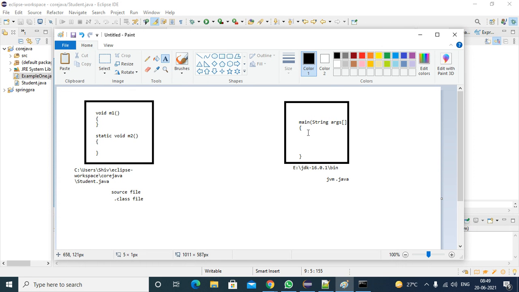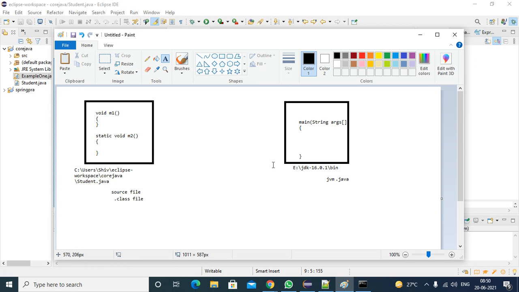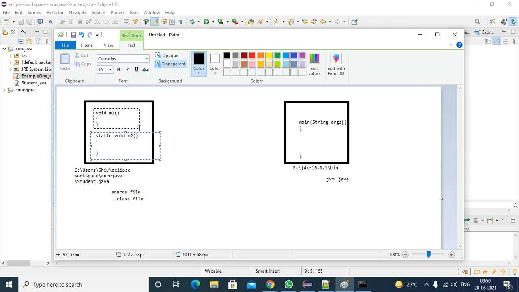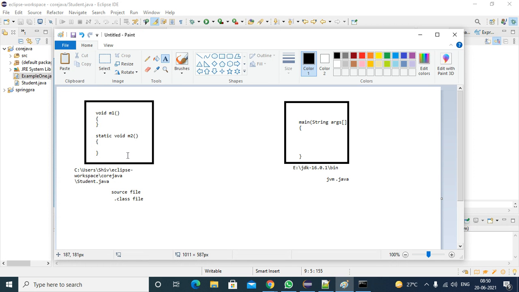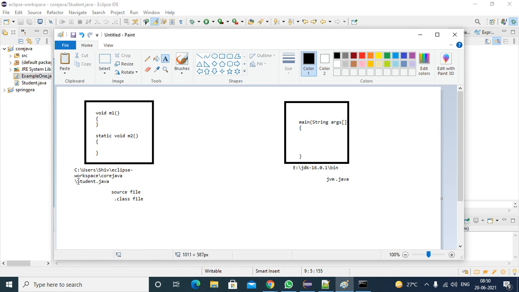If you want to call instance methods, you need to create an object and call them. If you want to call the m1 method, you can create an object, and by using that reference you can call the m1 method. By using that reference you can call the m2 method also, no problem. But I want to call only the m2 method. I don't want to call the m1 method. So how do we call it if this method is a static method? Directly by using the class name.